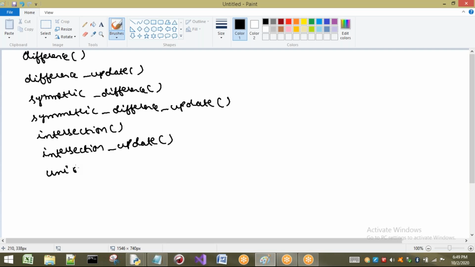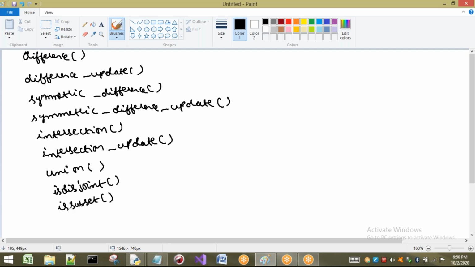Next, I want to perform union of sets, so for that I have to use the union method. Next, I want to find whether two sets are disjoint or not. So I have a method called isdisjoint to find out whether the two are disjoint or not. Next, I want to find whether one set is a subset of another or not, so I have to use a function called issubset.